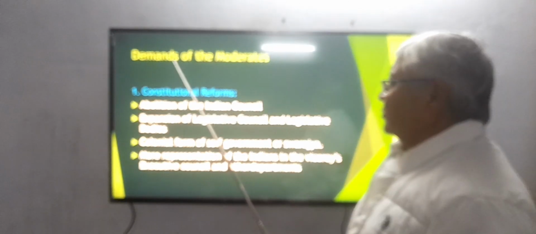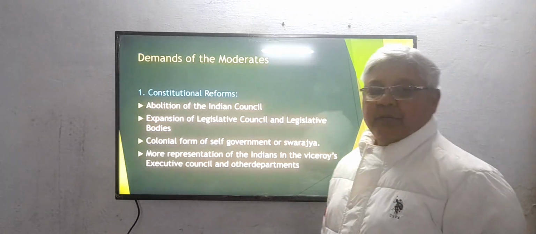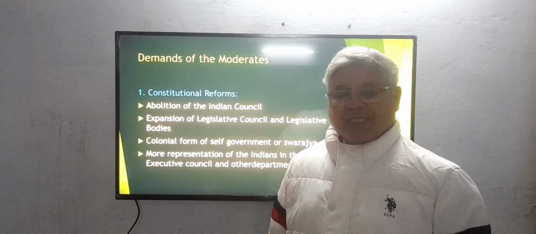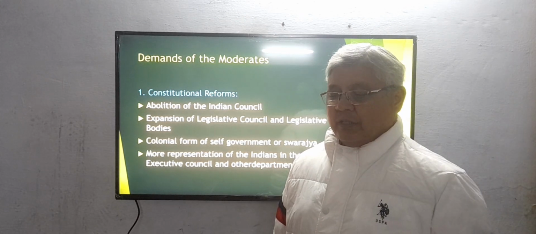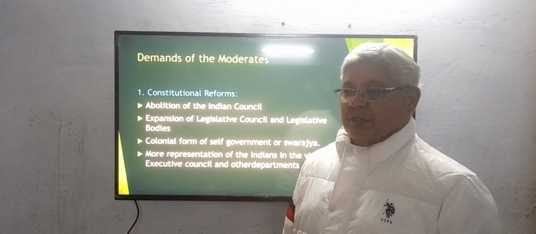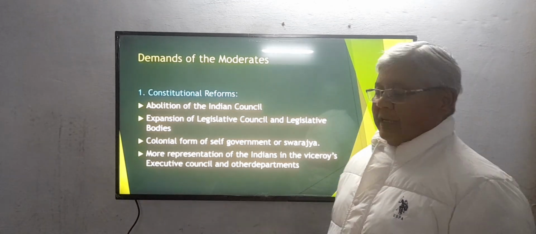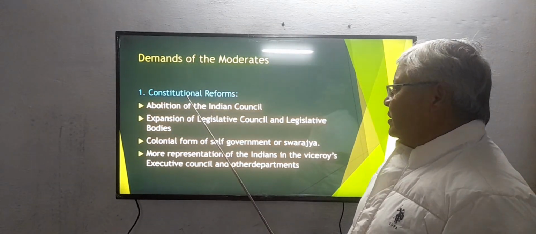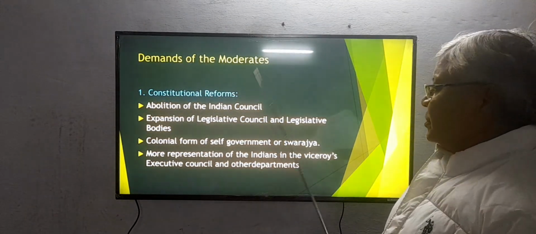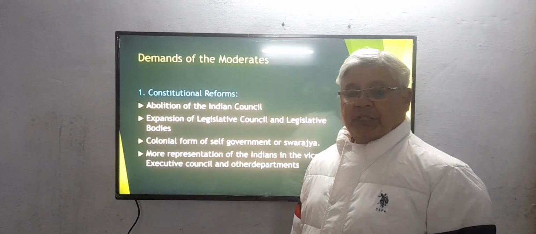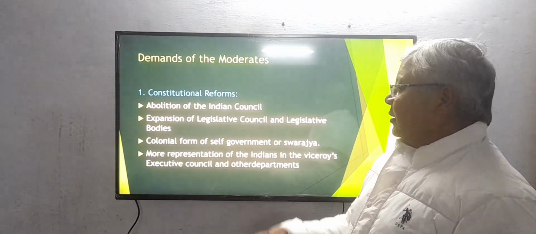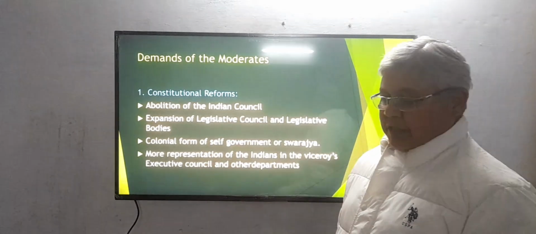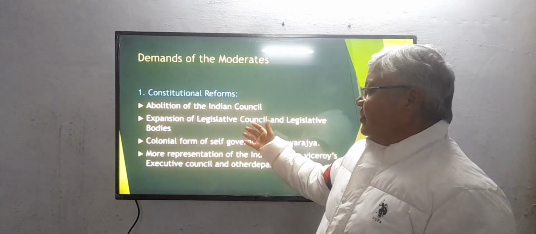As far as the demands of the moderates, what were their main demands? As we discussed, they did not want total change, they did not want the ouster of the British, they only wanted some reform. We can divide their demands into different categories. The first category was of constitutional reforms, the changes which Indians wanted.